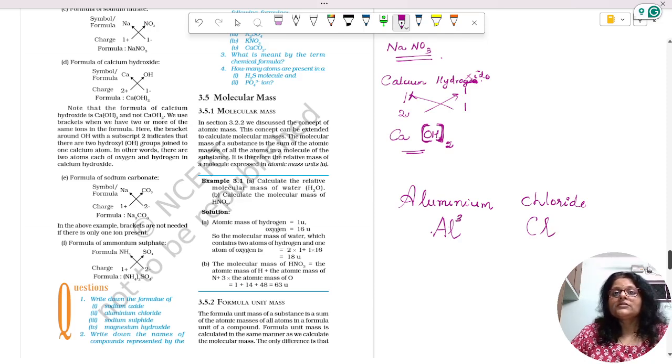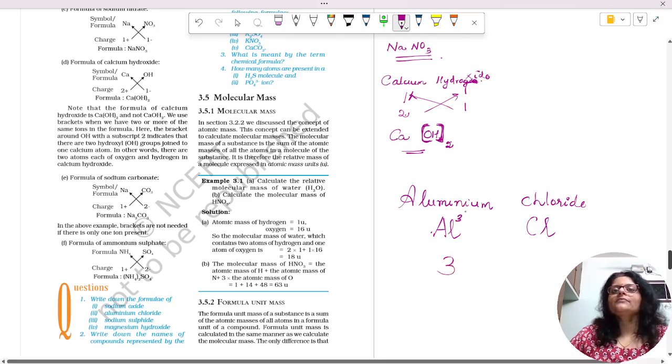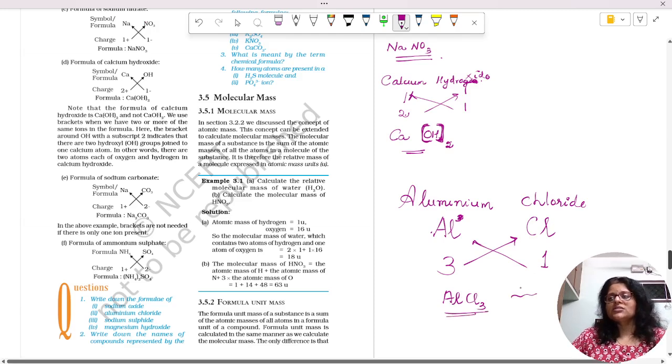Aluminium forms 3 plus ions, so valency is 3. Chlorine, Cl minus, so valency is 1. Crossing over the valencies, we get AlCl3 as its formula. No charges are written when you write the chemical formula.